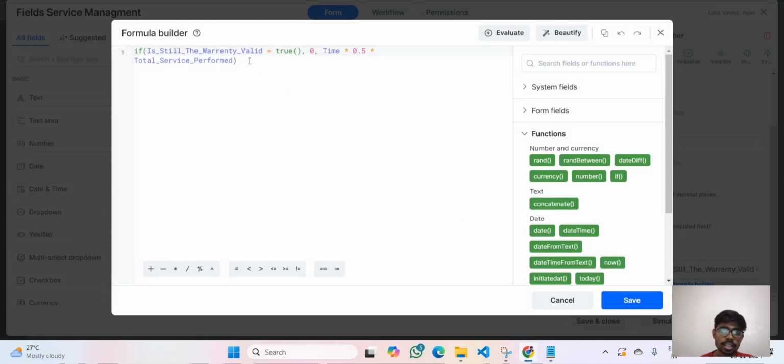This is what I have written: if the warranty is still applied, is true, I'm going to give 0. If not, I'm going to perform some mathematical calculations to evaluate the payment.